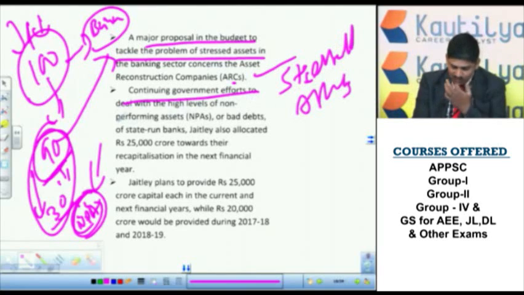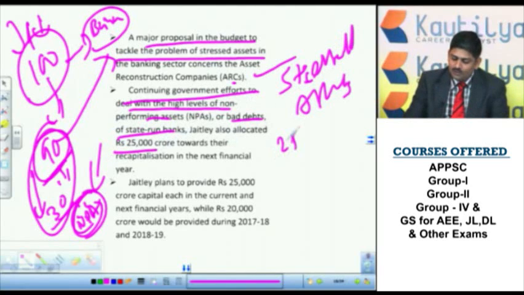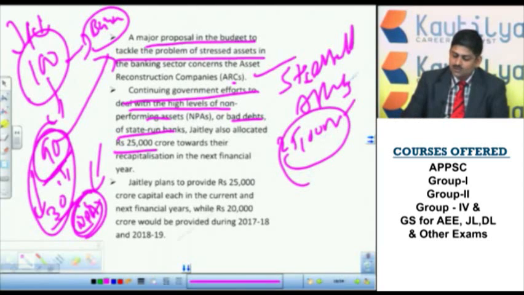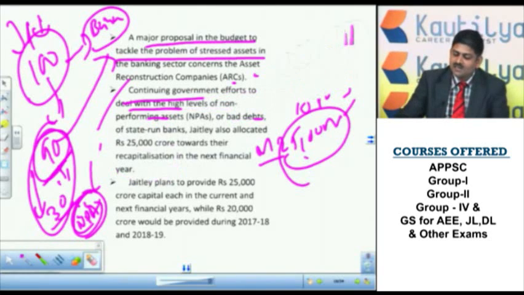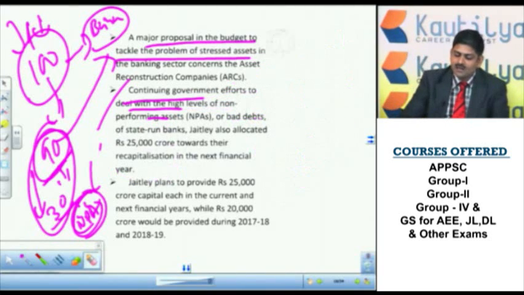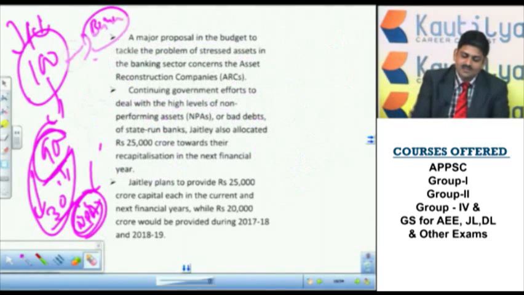Continuing government efforts to deal with high levels of non-performing assets or bad debts at state banks, the government allocated 25,000 crore towards their recapitalization in the next financial year. So with this rupees 25,000 crore, they will recapitalize those amounts. This is a very, very important proposal. Particularly those who are writing the banking examination have to focus on this one. They have to focus on asset reconstruction companies also.